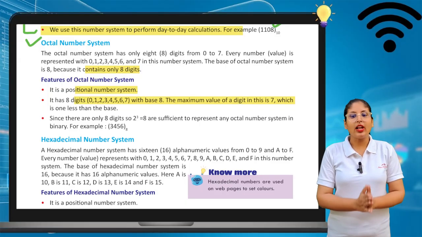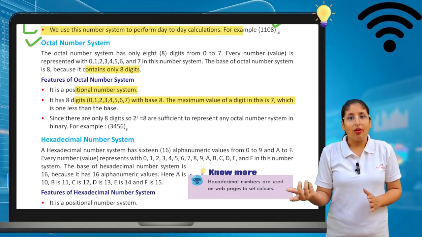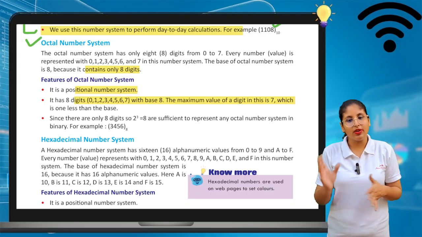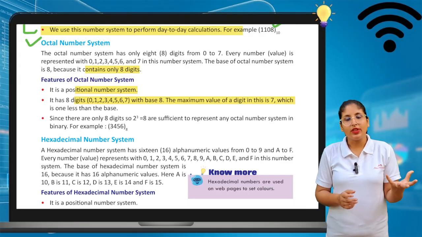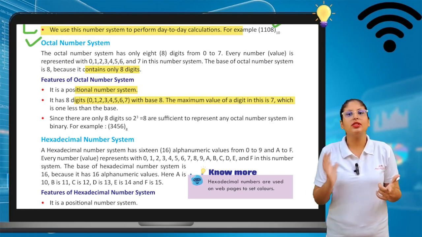The maximum value of the digit is 7, which is 1 less than the base value. Of course, at the starting of the chapter we read that the maximum value of a digit is less than the base value. So it is 7 because the base value is 8.